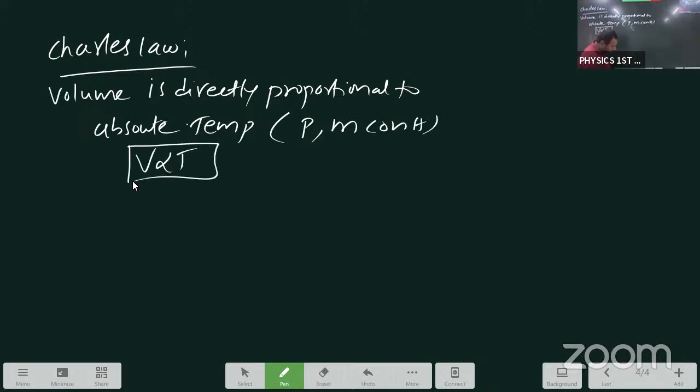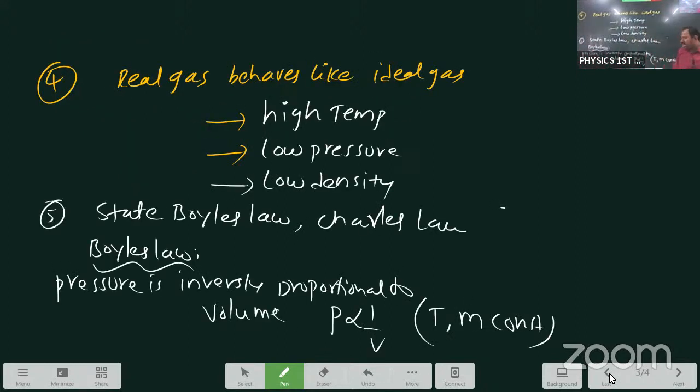One Charles' law is enough. If you remember, they also go for Charles' second law, but here in VSAQ, Charles' first law with Boyle's law is enough. Don't write Charles' second law, pressure directly proportional to absolute temperature. Boyle's law: pressure inversely proportional to volume. Two terms constant. I said 4 thermodynamical variables, 1, 2, 3, 4. 2 constant, remaining inversely.